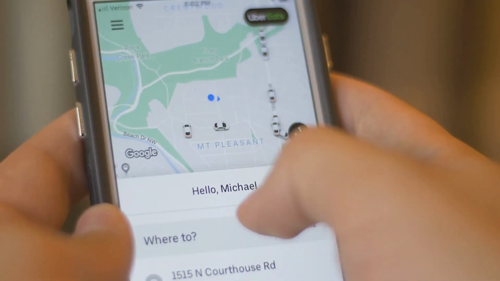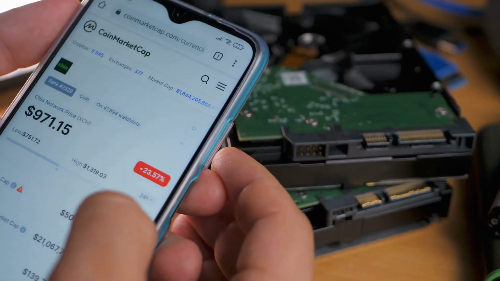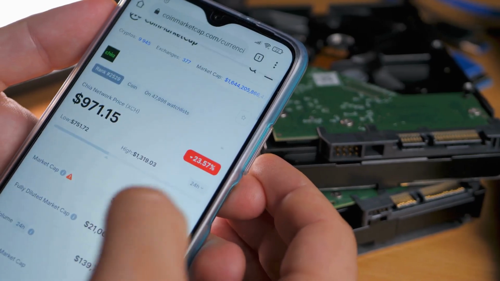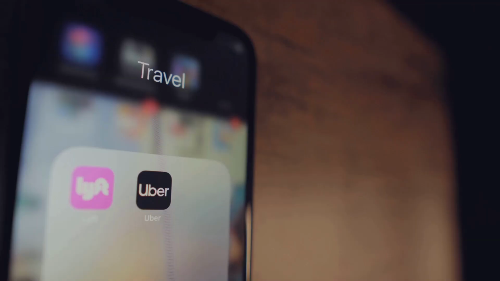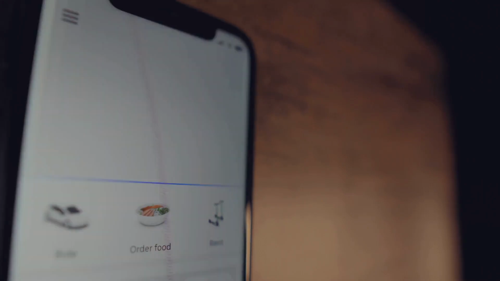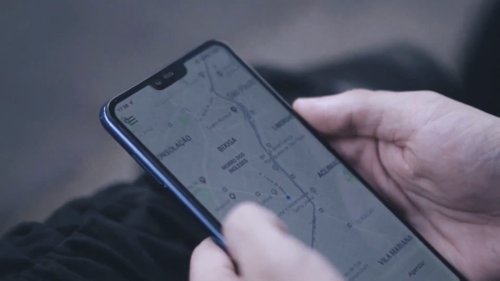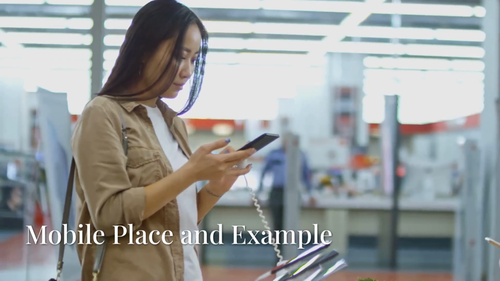Mobile price refers to prices that change dynamically based on time and location. For example, Uber's AI-powered surge pricing. Uber now uses AI-driven pricing models based on demand, user behavior, and weather conditions. If it's raining in London at rush hour, Uber's app will increase ride prices for high-demand areas while offering discounted shared rides to encourage eco-friendly travel.